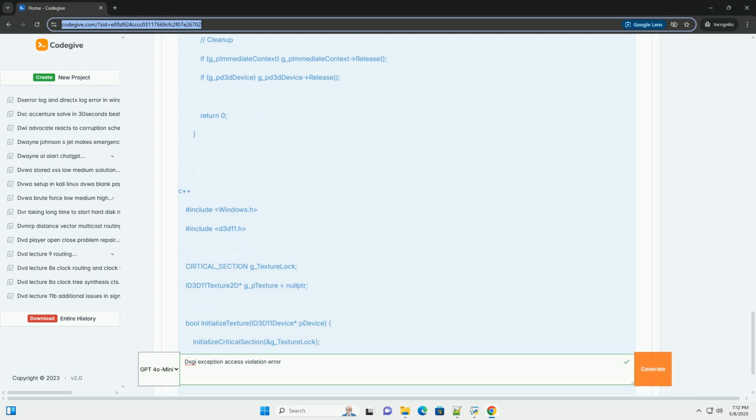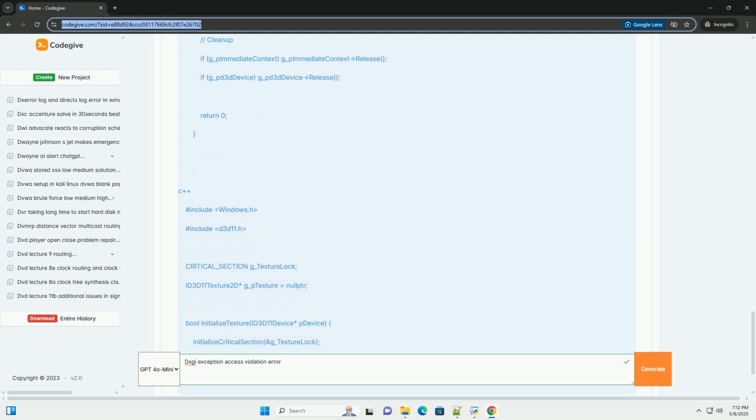7. Swap chain issues. Problems with swap chain creation, resizing, or presentation can sometimes cause access violations. Valid swap chain description: make sure that the DXGI_SWAP_CHAIN_DESC structure is properly initialized with valid values for the buffer count, format, refresh rate, etc. Window handle: ensure that the window handle passed to DXGI factory CreateSwapChain is valid.